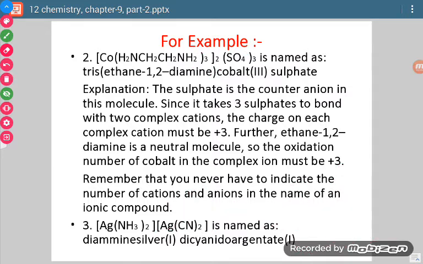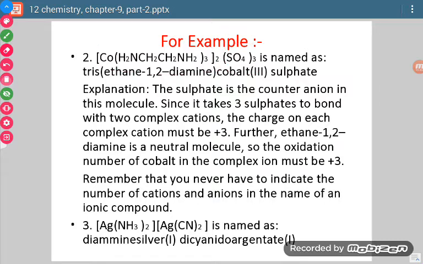Now let us name them. Since this is the ligand and in this ligand there is presence of the prefix di, and it is coming 3 times, we are not going to write tri. We have to write tris. So first of all, the cation is named first. This complex is the cation. How did we come to know? Because whatever is outside this is carrying negative charge, so this will be carrying positive charge. So this is the cation, so the cation will be named first and then this will be named.